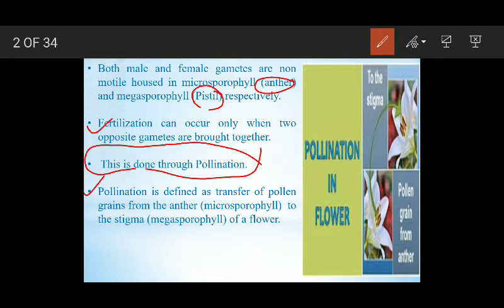Pollination is simply defined as the transfer of pollen grains from the anther or microsporophyll to the stigma or megasporophyll of a flower. Here you can see these are the anthers producing pollen grains. The pollen grains get transferred from these anthers to the stigma of this flower. This event is known as pollination.